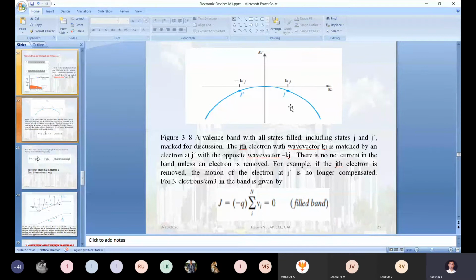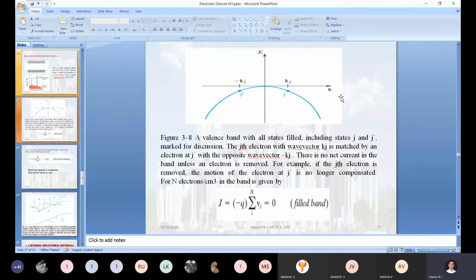So I have taken the jth electron velocity as plus Vj and the j dash electron velocity as minus Vj. Okay, so now I want to calculate the total net charge or net velocity of the electrons present in the valency band. What is the answer?